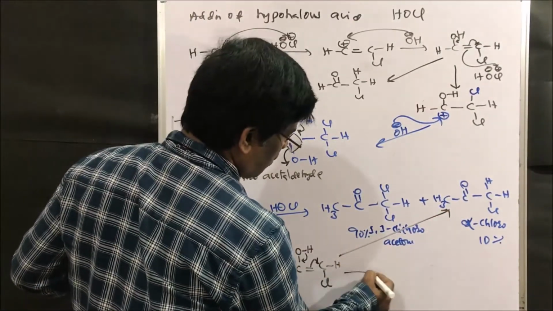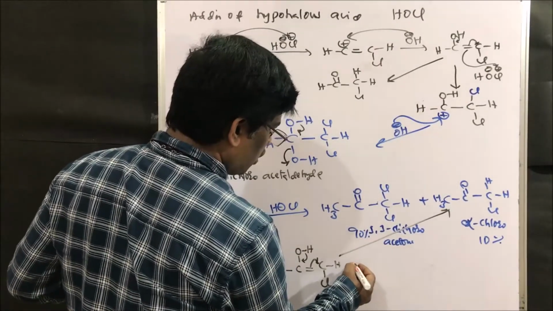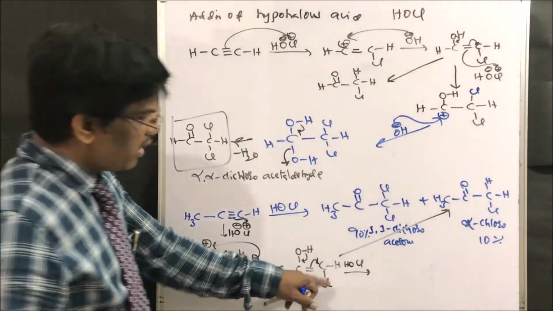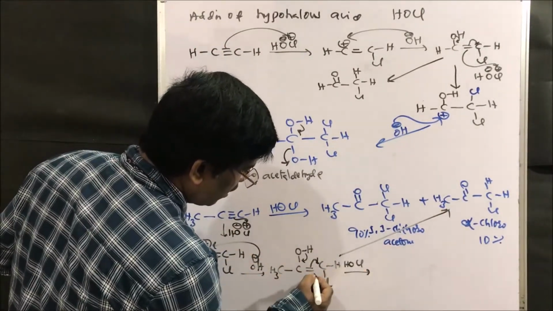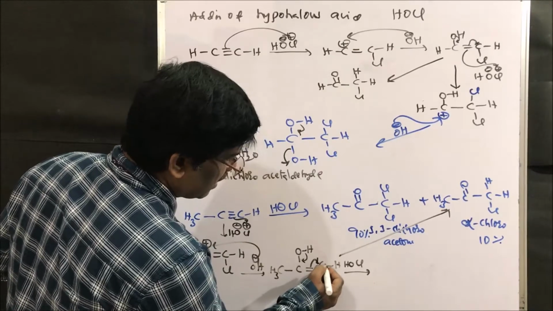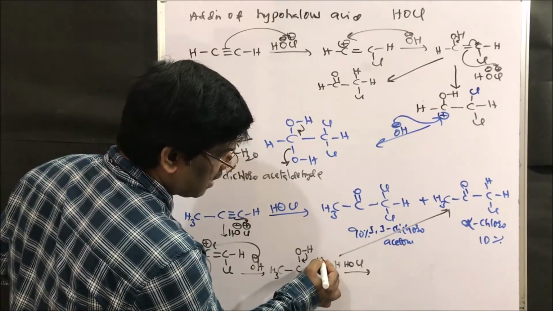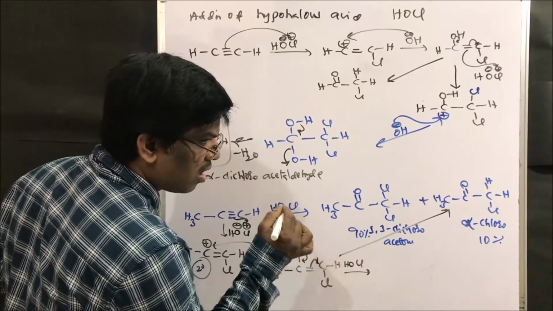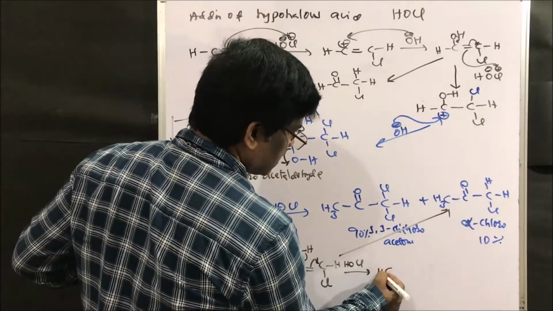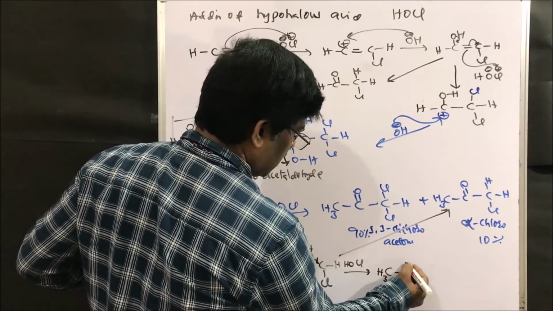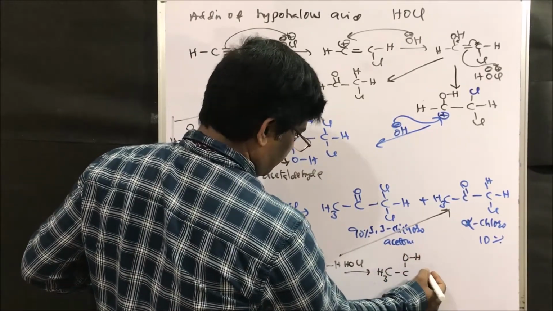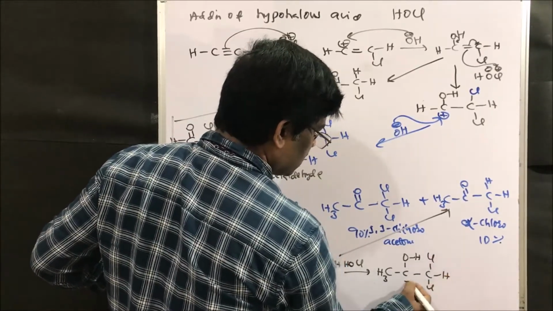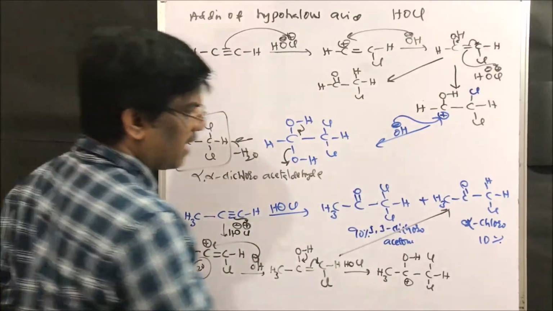However, it will not stop, it further adds another molecule of HOCl. So here this chlorine, again where does it attack? This chlorine comes and sits here, not here, because if the chlorine comes and sits here, it is going to give a primary carbocation, which is not favorable. So it gives CH3 C OH, CCl is already there, another Cl, so this is the carbocation, right friends?